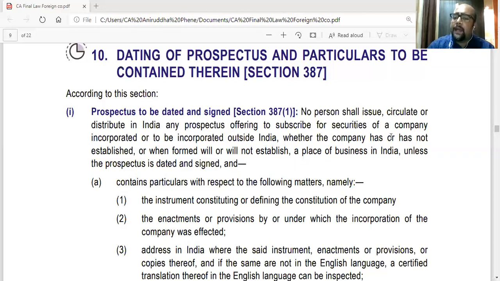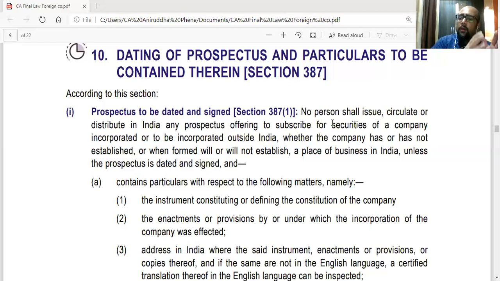Whether the company has or has not established any place of business in India, or when formed will or will not establish a place of business in India. They might have it in future or might not even have a place of business in India, unless the prospectus is dated and signed. So what they are saying here is that a company incorporated outside India or to be incorporated can issue securities in India.